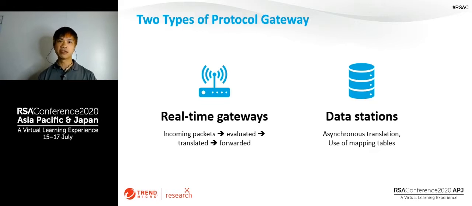If a packet is found invalid, it is dropped right away, or the protocol gateway might try to fix the packet. By fixing the packet, you might think, okay, there can be something wrong in the fixing process. And if the packet is correct, no problem, it's translated and forwarded immediately. So a real-time gateway does everything in real time. That's why it's called a real-time gateway.